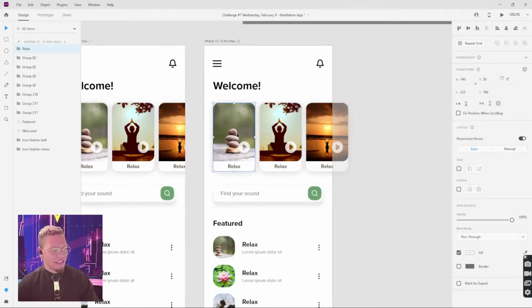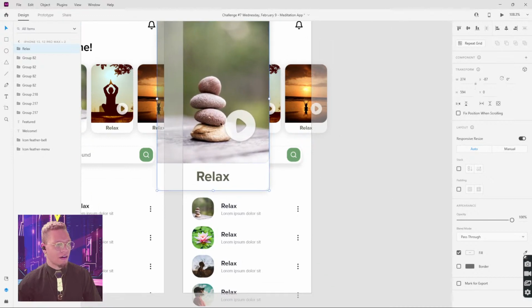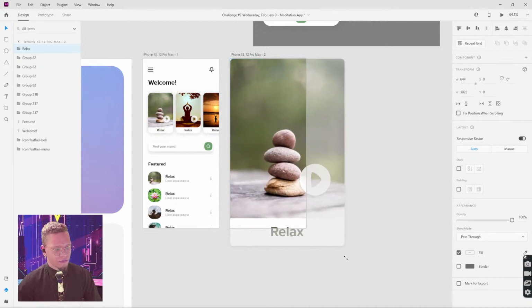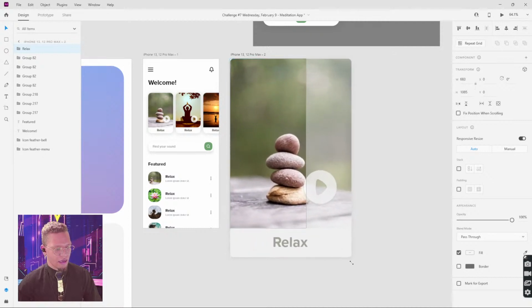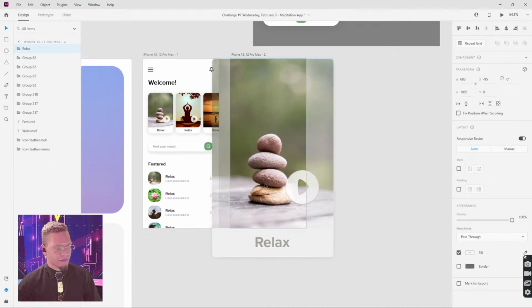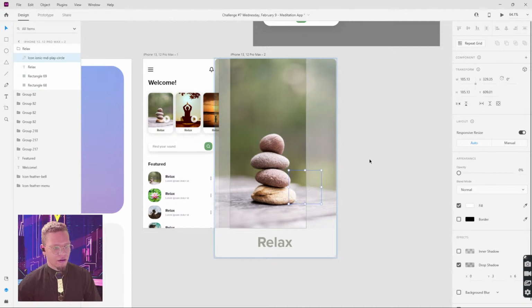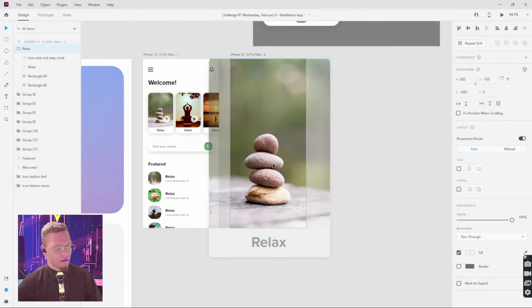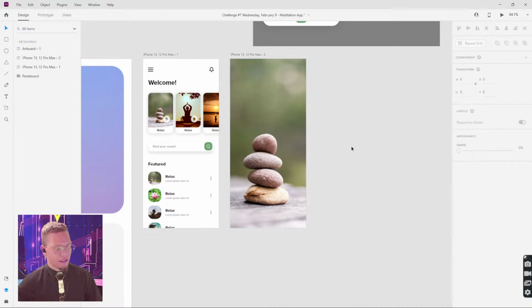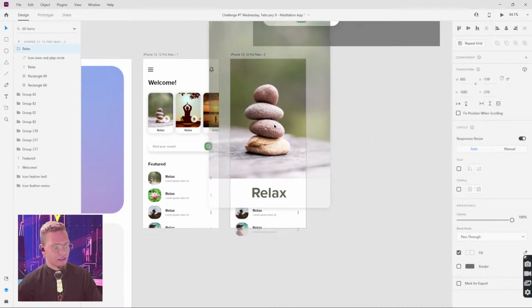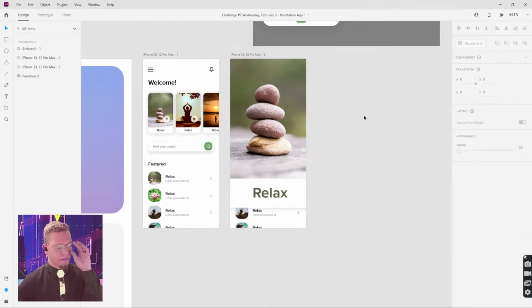So I'm gonna duplicate this now with this asset being at the top of our layers. When I expand it, it's on top of everything else, which is perfect. So I'm gonna pull it all the way out here, center it, and I'm going to turn this play button all the way down to 0. Gonna try to get these rocks centered here. I'm actually gonna pull these up just like this, trying to get this visually centered.